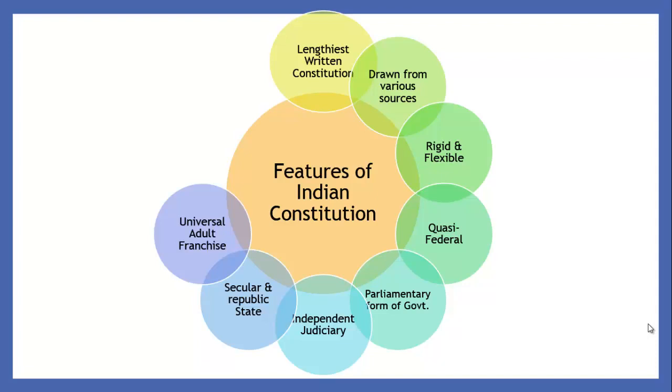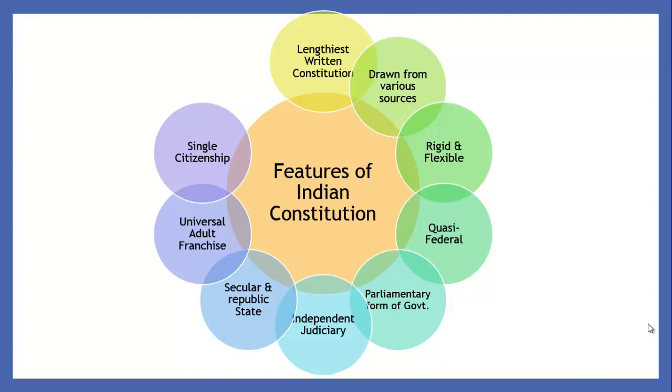Next is universal adult franchise. What does this mean? Universal adult franchise means anybody who is 18 years old can vote or participate in the election and can contest. So this is universal adult franchise.